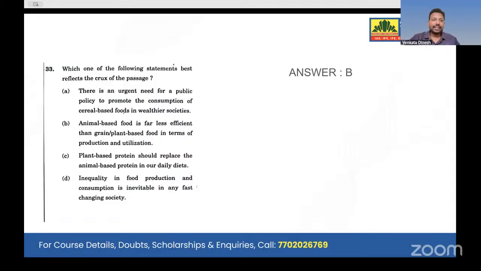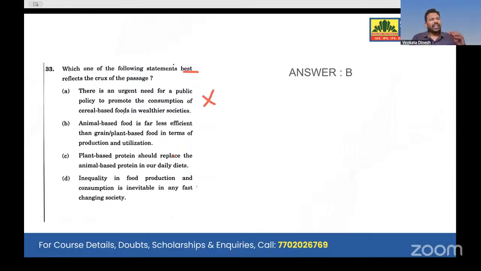Now look at this. Which of the following statements best reflects the crux of the passage? Best reflects. Okay, because look at option A. Option A proposes a policy solution. Is it mentioned? Nowhere is it mentioned. Policy solution is not mentioned. Look at option C. I'll tell you why I'm going with option B. Look at option C. Plant-based production should be replaced by animal-based production in our daily diets. No, that is not the thing.